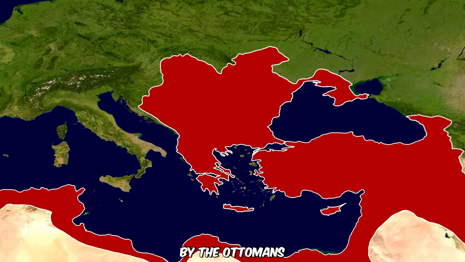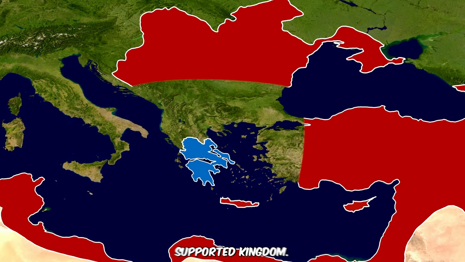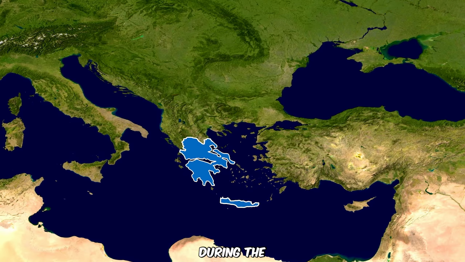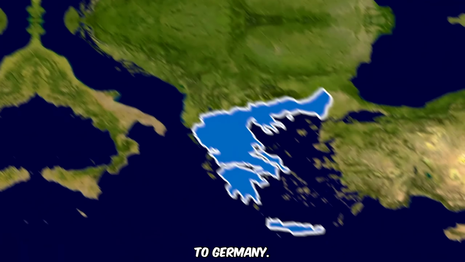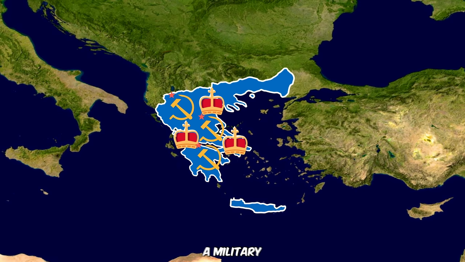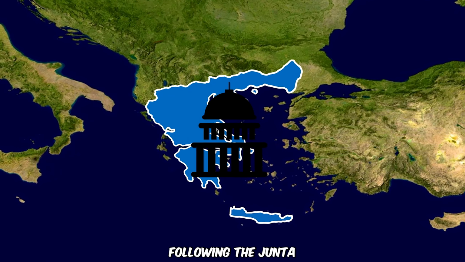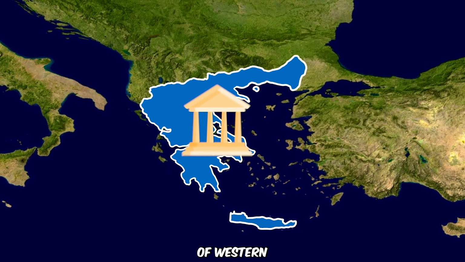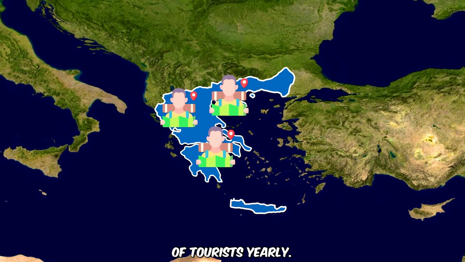Greece was occupied by the Ottomans for centuries. The Greek War of Independence led to a European-supported kingdom. Greece expanded during the Balkan Wars and also in World War I. In World War II, Greece resisted Italy, but fell to Germany. Post-war, it faced a brutal civil war between the royalists and the communists. A military junta ruled for 13 years, and Greece became a republic following the junta. Greece remains the birthplace of Western civilization. The integrity of its heritage still attracts millions of tourists yearly.